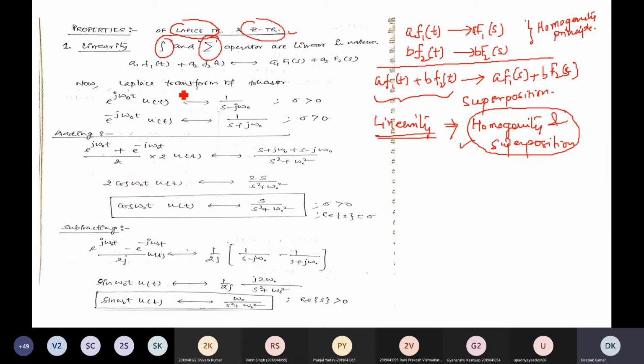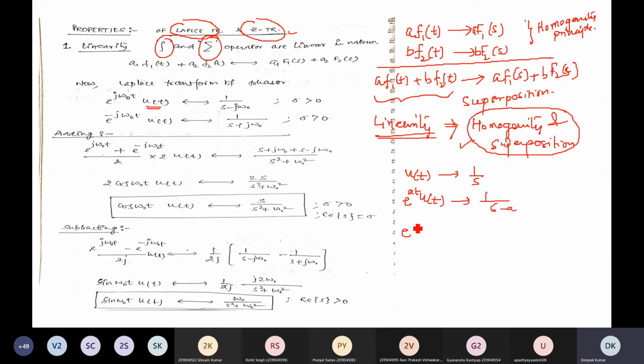So take the example. Suppose the Laplace transform of u of t is 1 by s. Now multiplied with e to the power at, already discussed, it will be shifted in frequency, that is 1 by s minus a.